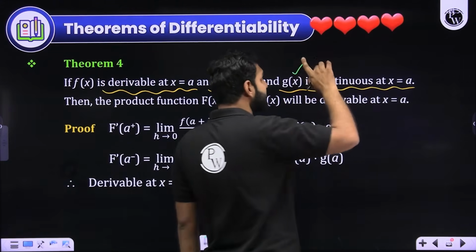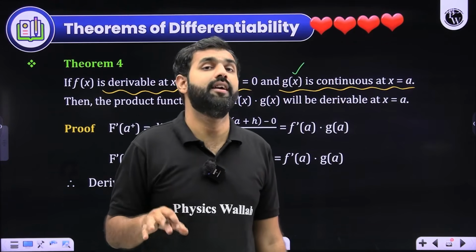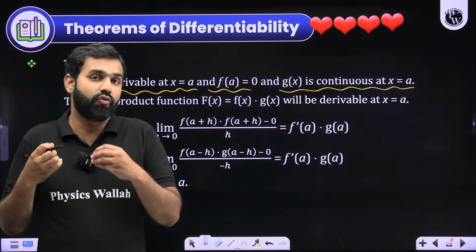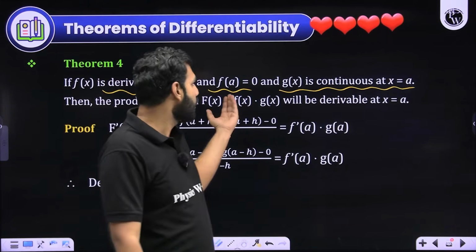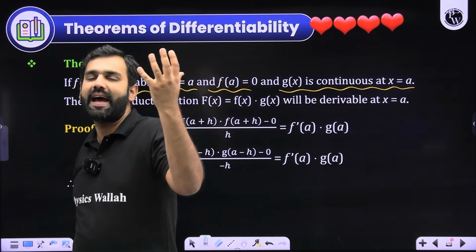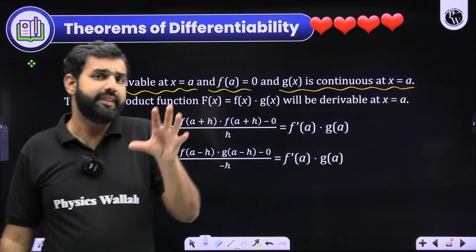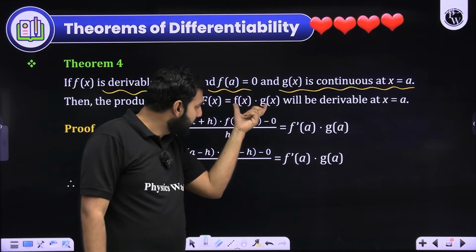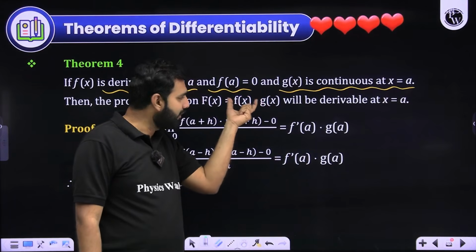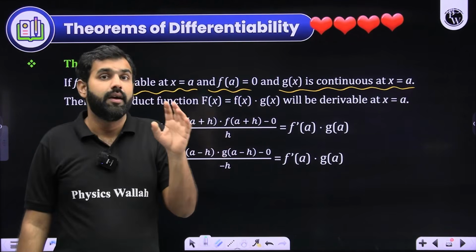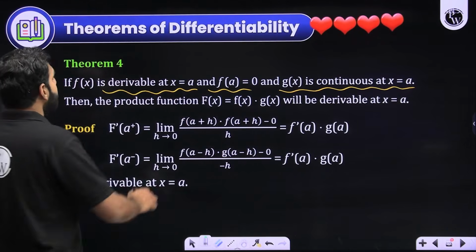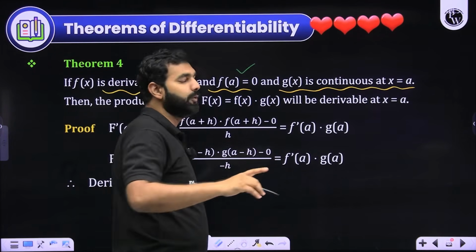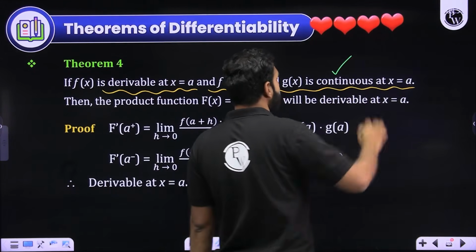Even if g(x) is non-differentiable at a, let's say you are not even aware about g(x)'s differentiability at a, then also without testing its differentiability at a, you can put a comment about the differentiability of f(x)·g(x) at a by observing two things: that f(x) should be differentiable at a, second, f(a) should be 0, and third, that g(x) should be continuous at a.